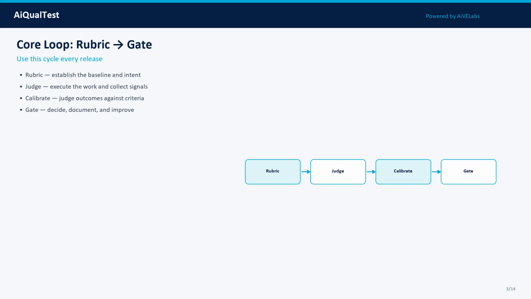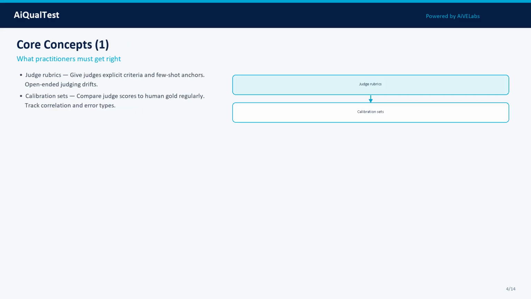Do not memorize jargon, operationalize each idea into cases, metrics, and gates. Concept 1: Judge rubrics. Give judges explicit criteria and few-shot anchors. Open-ended judging drifts. In practice, treat this as a measurable property, define what good looks like, attach evidence, and track it across model, prompt, data, and tooling changes.